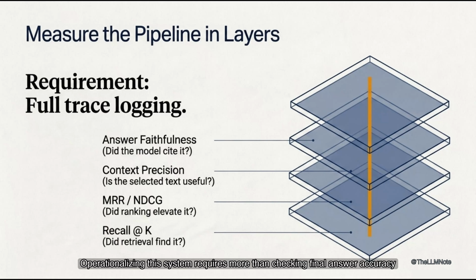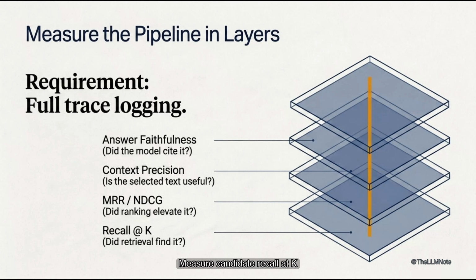Operationalizing this system requires more than checking final answer accuracy. Measure candidate recall at K. Did retrieval include the answer in the first 20 or 50 results? Measure ranking quality with mean reciprocal rank or normalized discounted cumulative gain. How high did the best evidence move? Measure context precision. How much selected text was useful? Then evaluate answer faithfulness, completeness, latency, and cost.